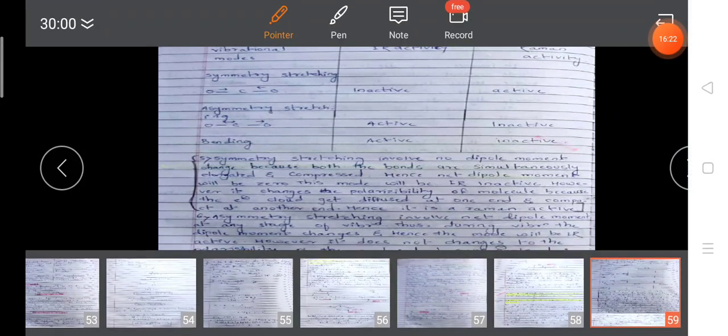How will it be asked? Either true or false, multiple choice, or fill in the blanks type questions. They may ask, what is the rule of mutual exclusion? It says that for a molecule which possesses vibrations, they may be Raman active or IR inactive, and vice versa. The first condition is that the molecule should possess a center of symmetry. That you have to remember.